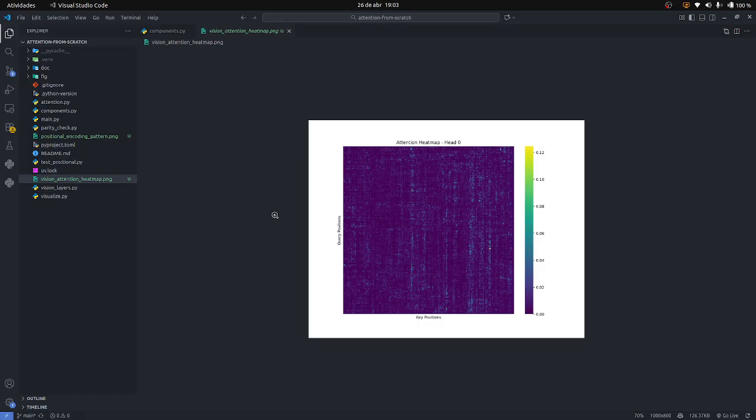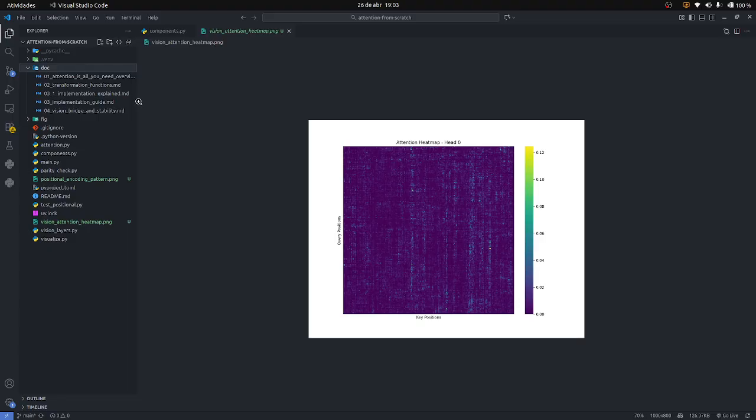So this project isn't just about recreating a paper. It's about understanding the industrial requirements of modern AI: numerical stability, hardware efficiency, and mathematical precision. Check the documentation in the doc folder for the full technical deep dive.